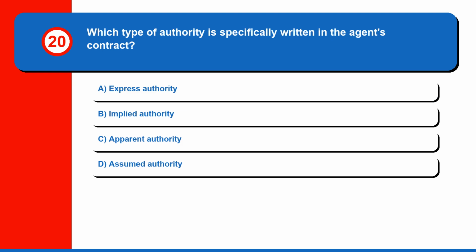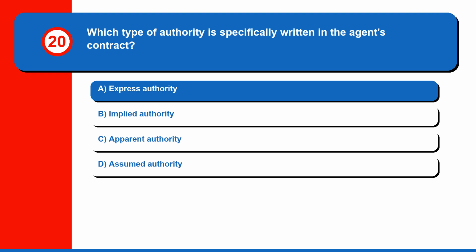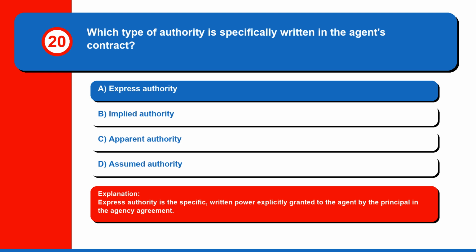Question 20. Which type of authority is specifically written in the agent's contract? A. Express authority, B. Implied authority, C. Apparent authority, or D. Assumed authority? The correct answer is A. Express authority. Express authority is the specific, written power explicitly granted to the agent by the principal in the agency agreement.